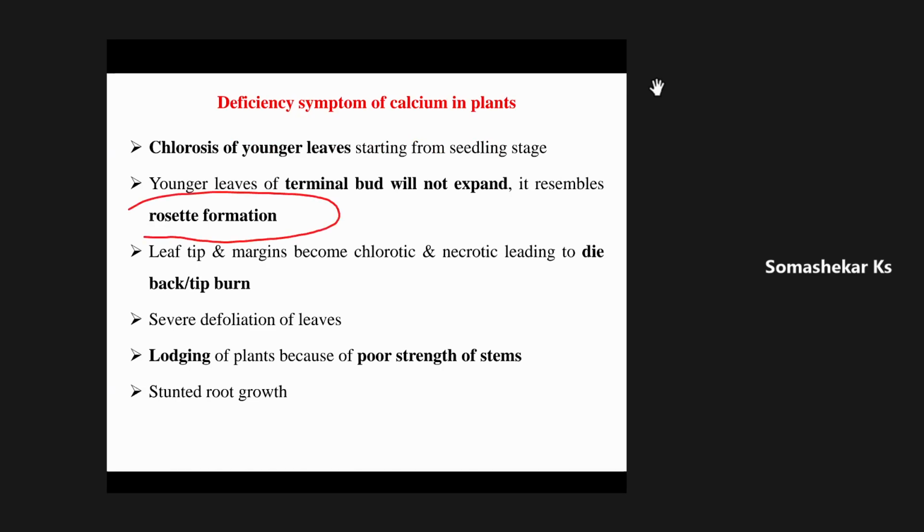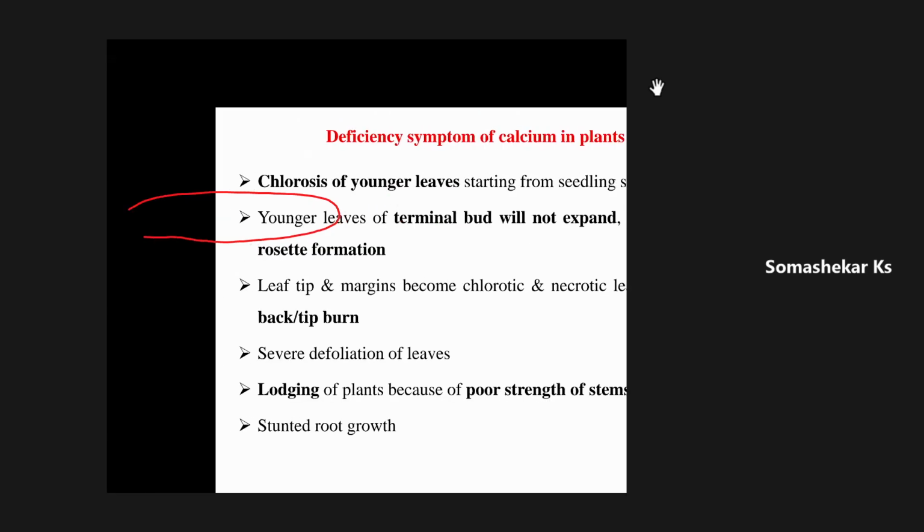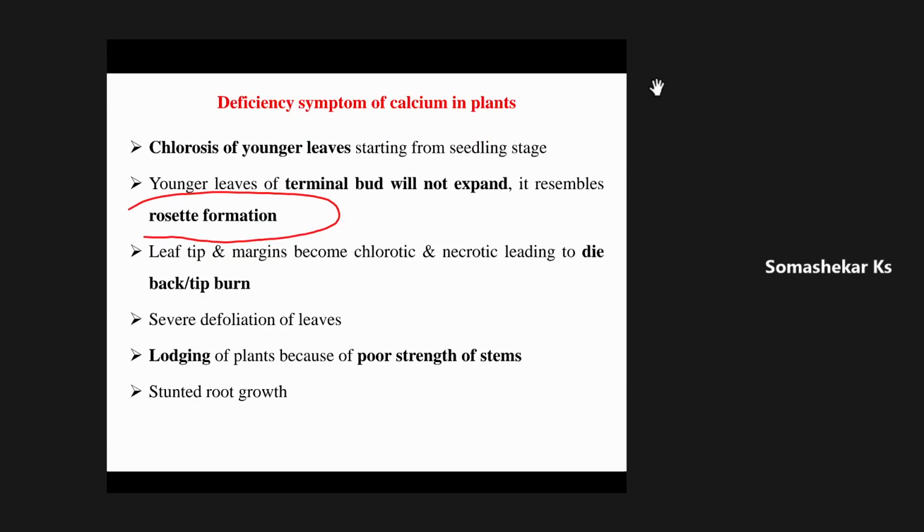Rosette formation means there will not be expansion of leaf area. The leaf will become very little. Little leaf will be observed. Then leaf tip and margin become chlorotic and necrotic, leading to dieback and tip burn symptom.